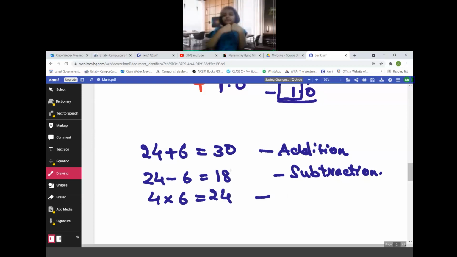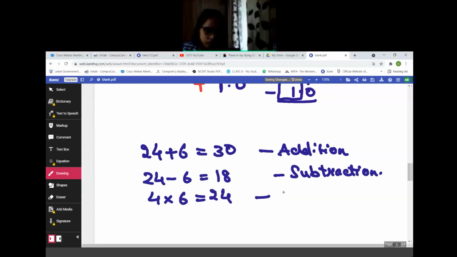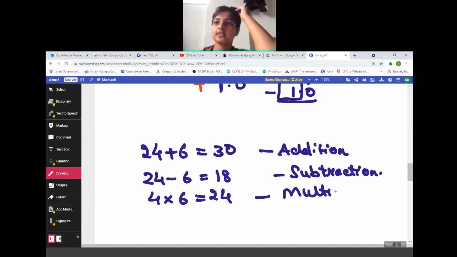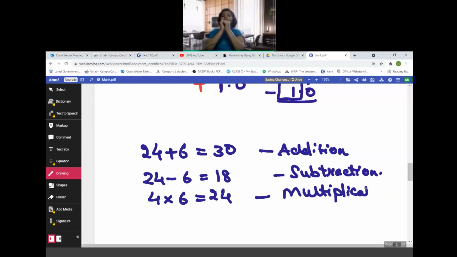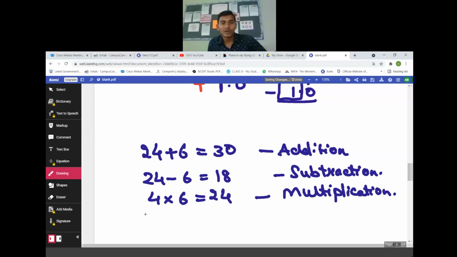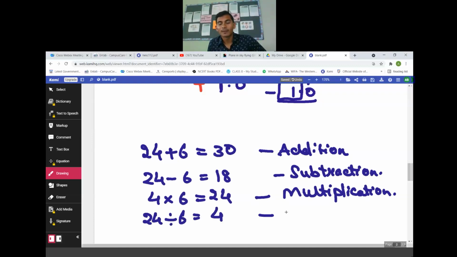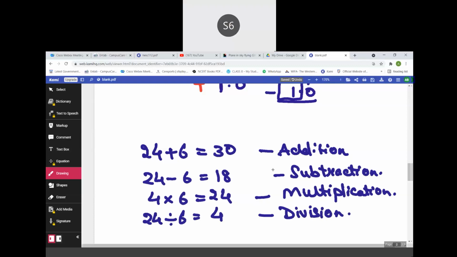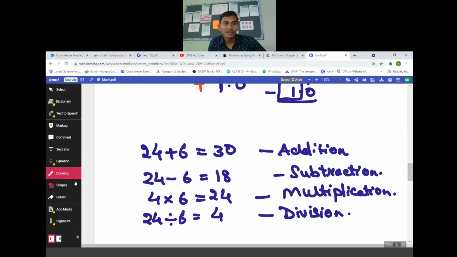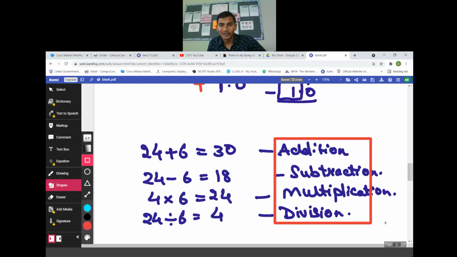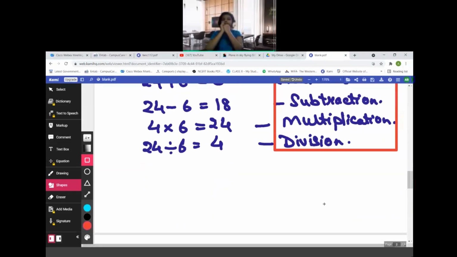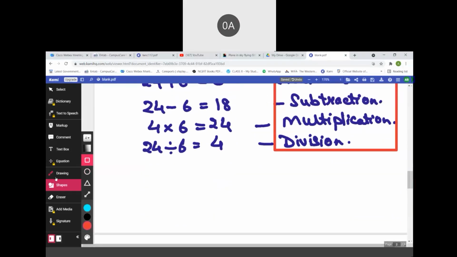Multiplication property. 24 divided by 6? 4. This is the division property. So you will be needing all these properties to do the closure property. Are you ready for that? Should we move on? Yes, sir. Okay, great.